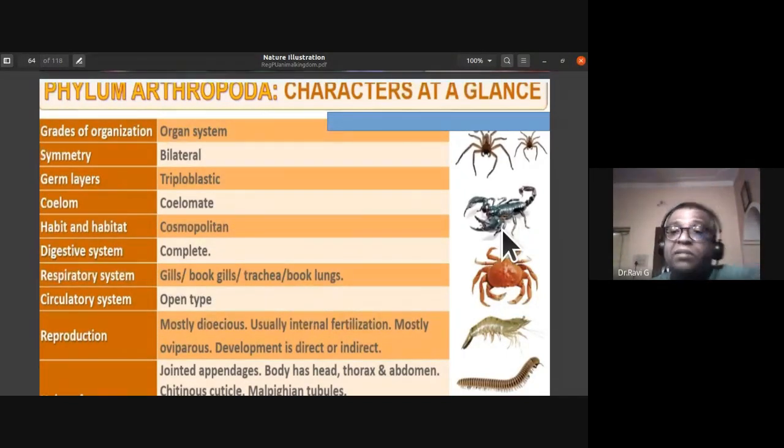But the scorpions give birth to young ones. But in case of viviparous animals, the young one, when they are within the mother's womb, has the placental connection and gets nutrition from the mother. But that placental connection is absent in case of the scorpion. So that is the reason scorpions are considered to be ovoviviparous.